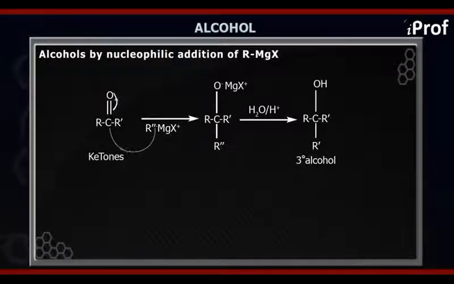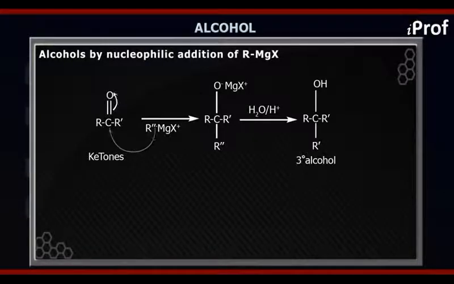Now again R double dash will be acting as a nucleophile, so this will attack on the carbonyl group of the ketones. So when R double dash negative attacks, this is the intermediate which will be formed, that is RCO negative MgX R dash R double dash.